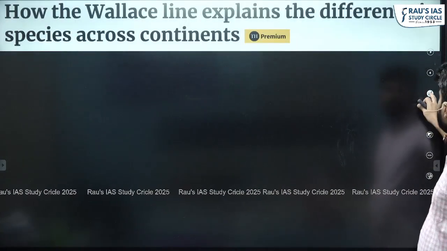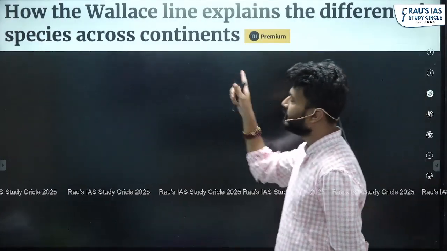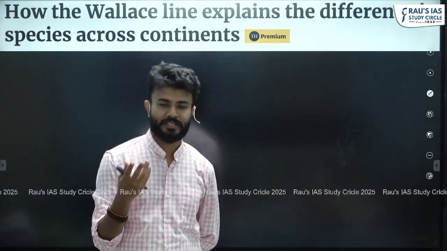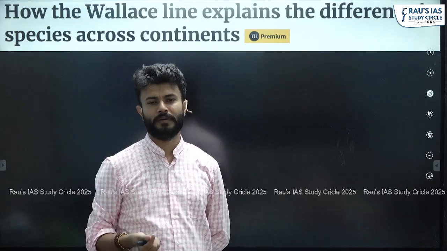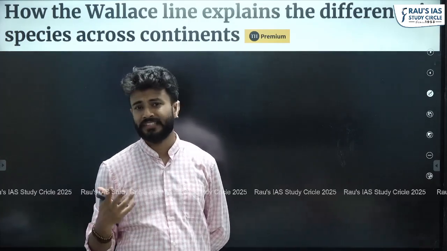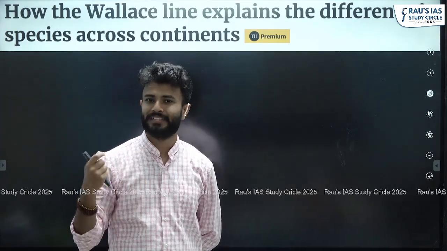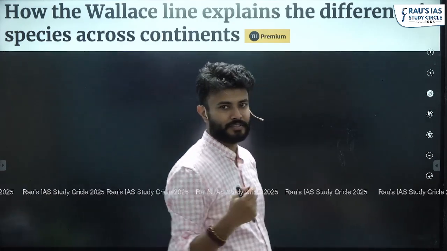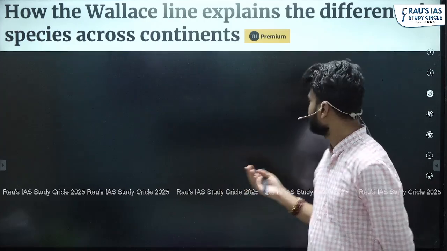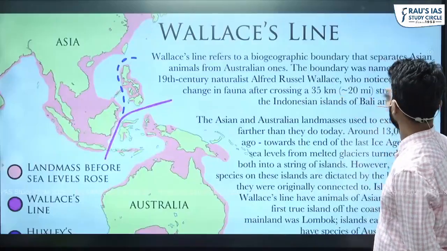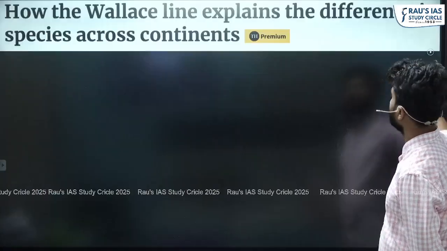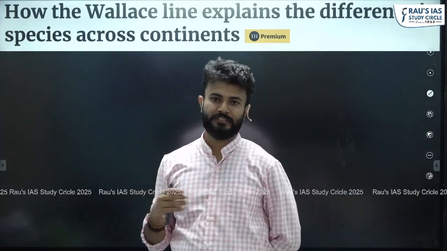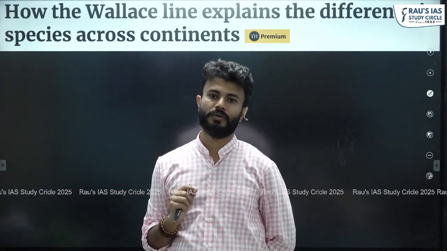This topic is mainly from the prelims section, and the topic reads about the Wallace line. Now, many of you must have read about it also. Very small topic. We just need to understand what is basically a Wallace line. So it is an imaginary line. There was a scientist who started to analyze the species variations across different areas in the world.